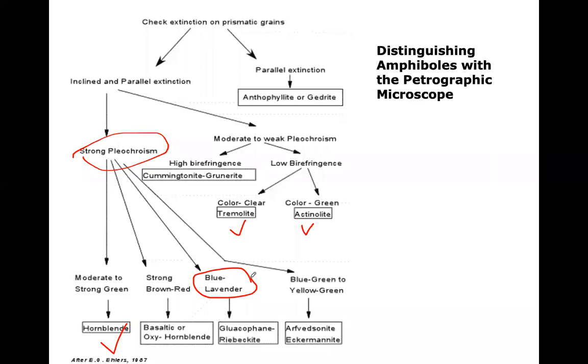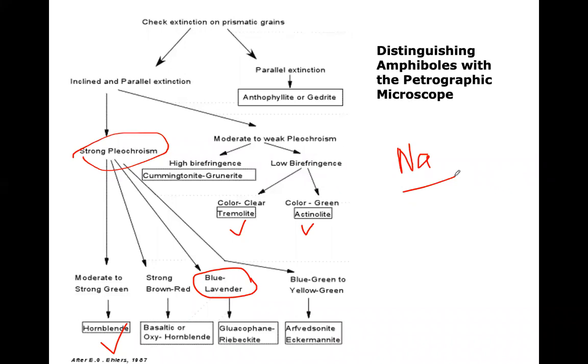But if you see a very bluish amphibole, then that amphibole must be a special amphibole. And chemically, if you analyze that, you will see it's rich in sodium. Okay, so we call them sodic amphiboles, like the sodic pyroxenes we had, right? Remember, we had sodic pyroxenes. Like that, you can have sodic amphibole also.